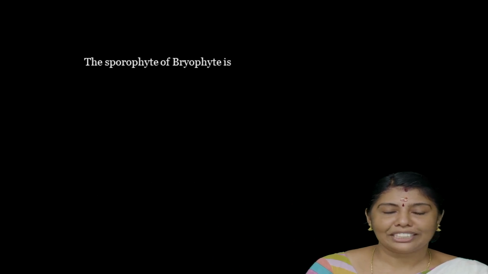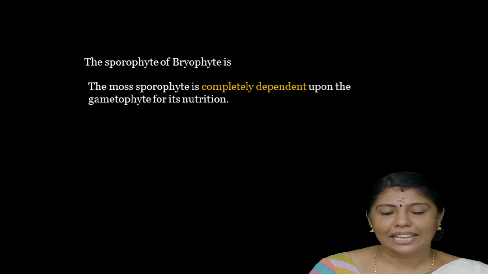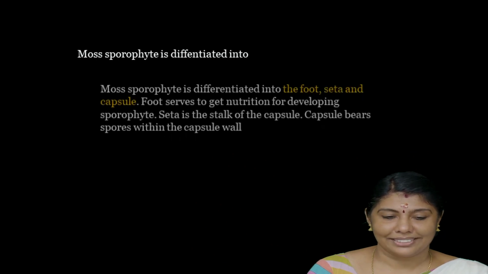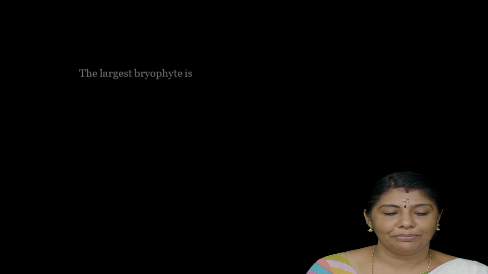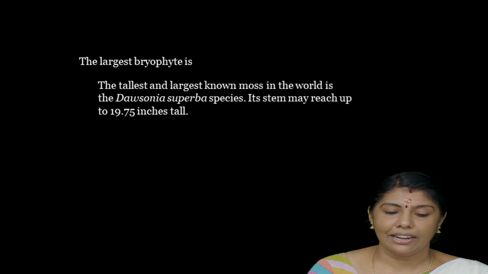Now, the sporophyte of the bryophyte is completely dependent upon the gametophyte for its nutrition. The sporophyte is differentiated into foot, seta and capsule. The foot serves to get nutrition for the developing sporophyte. The seta is the stalk of the capsule, and the capsule bears spores within the capsule wall. The tallest and largest known moss in the world is the species Dawsonia superba. Its stem may reach up to 19.75 inches tall.